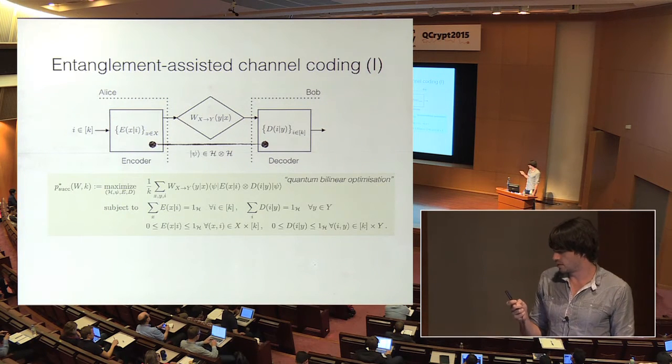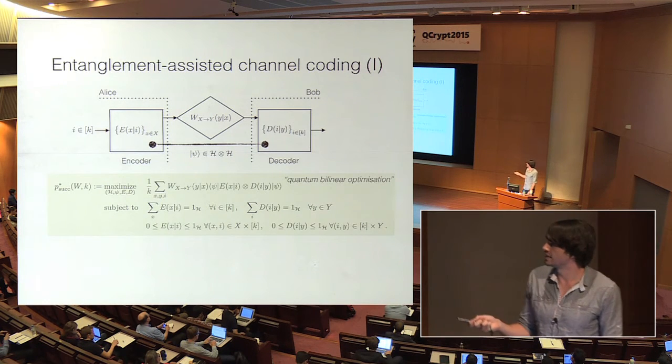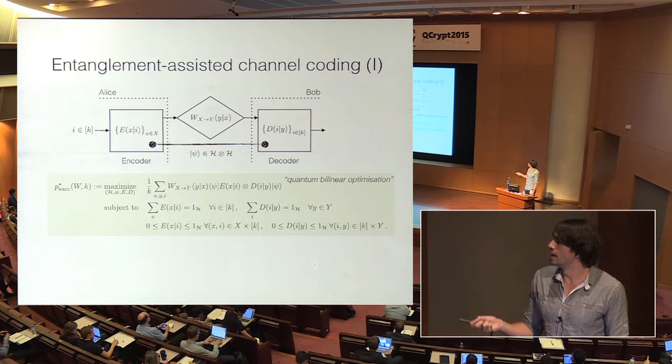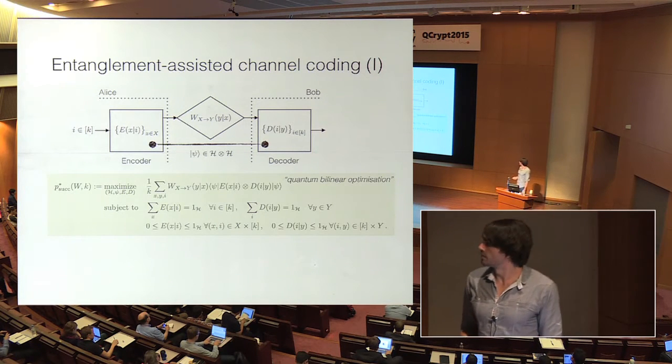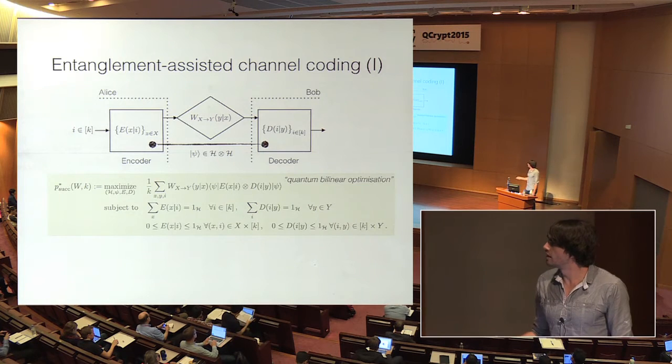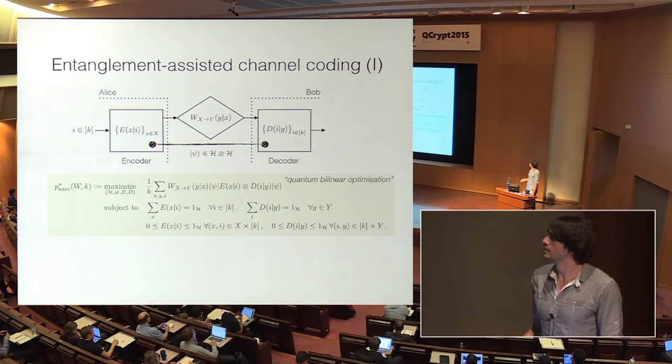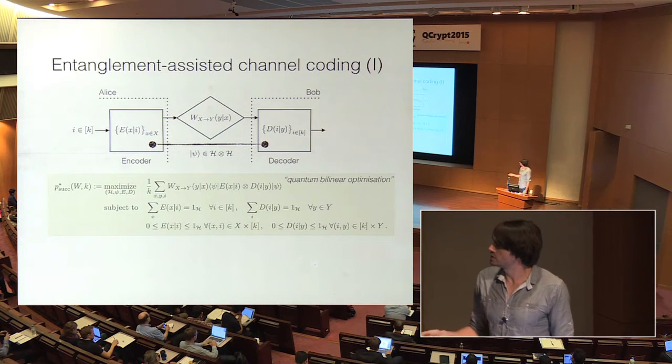So now, what can we do now? Well, the encoder is now not just a probability distribution, but it's actually a measurement. It's a general POVM. And same thing here for the decoder, okay? So this whole program here, this optimization, that gives us the optimal success probability.